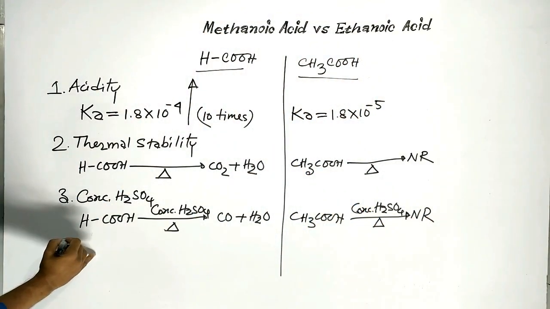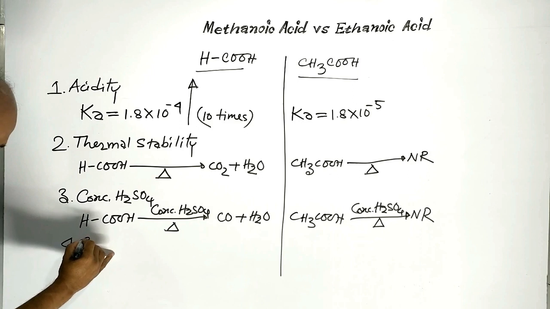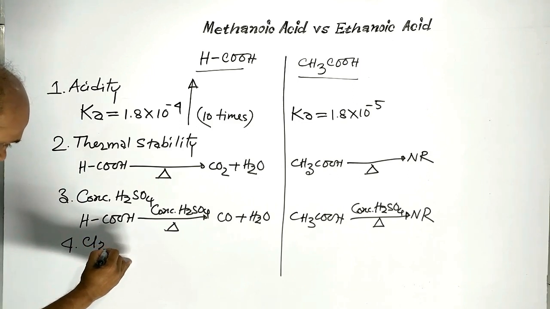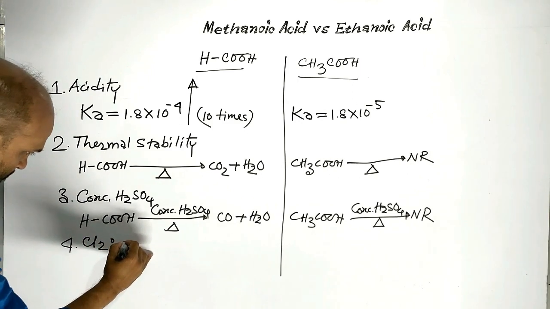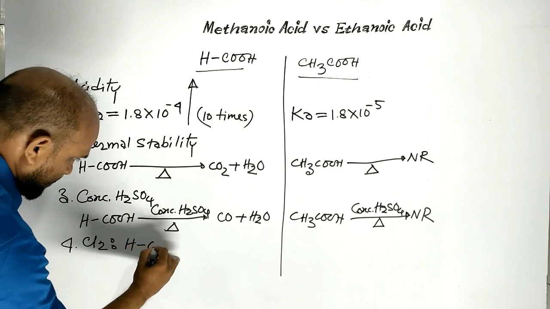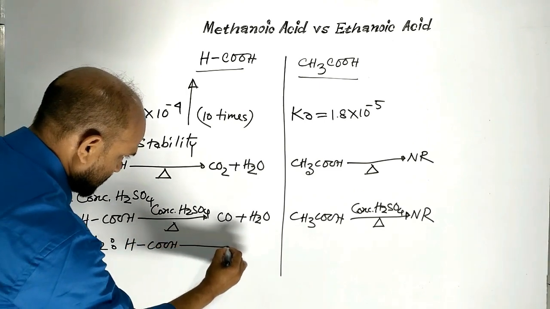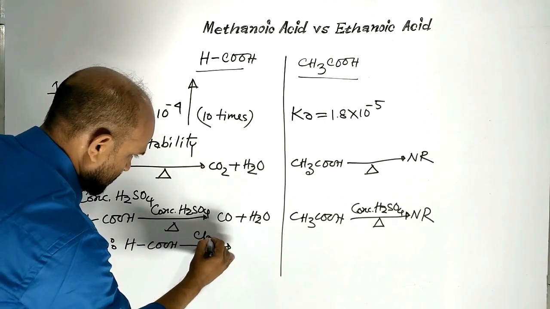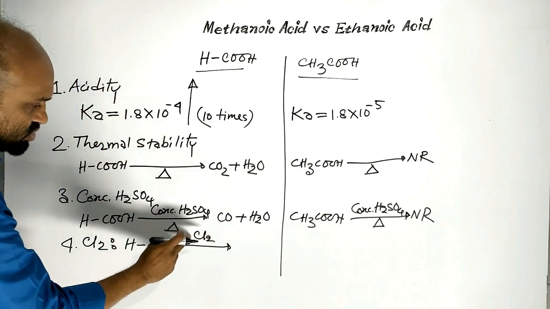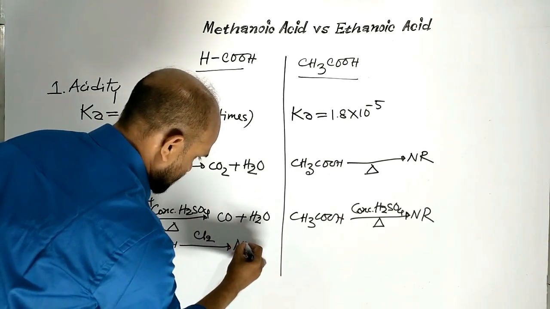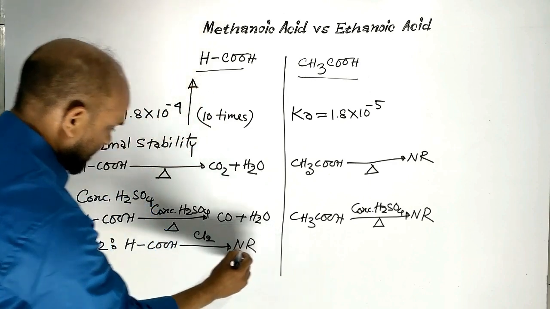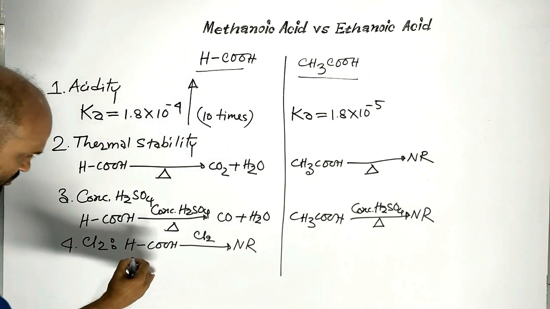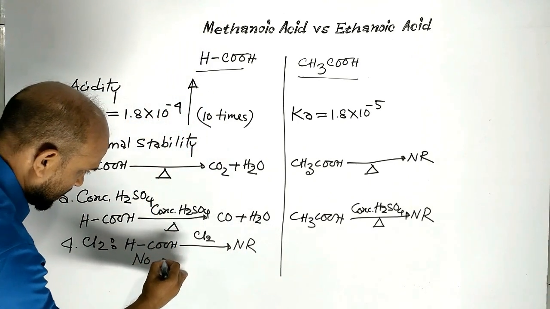Then number 4, chlorine. Formic acid doesn't react with chlorine, no reaction, as it has no alpha hydrogen atom.